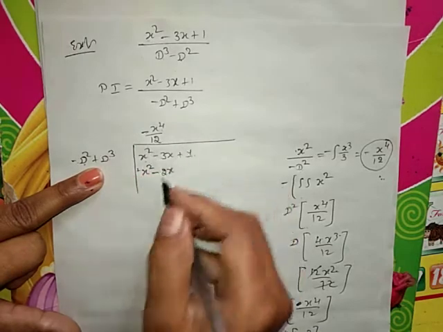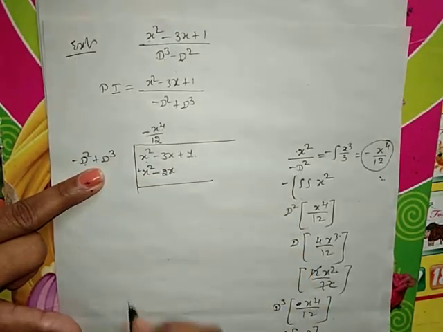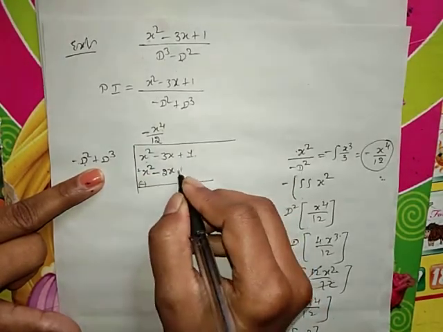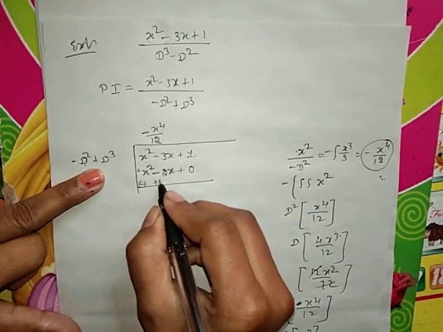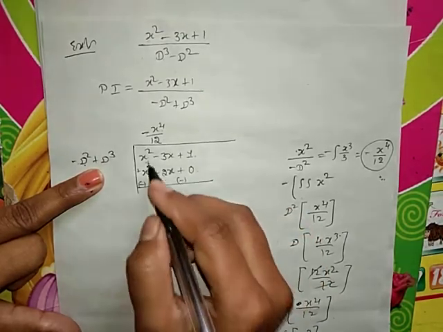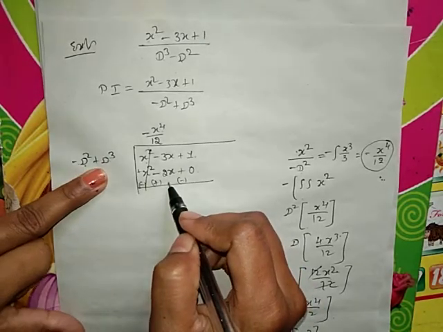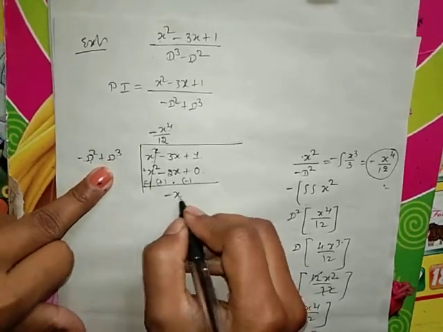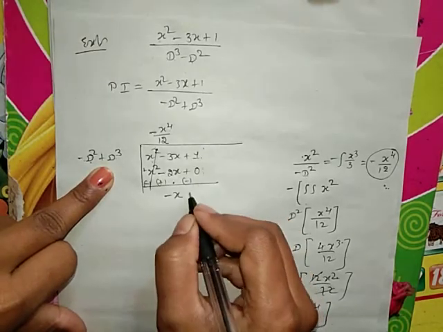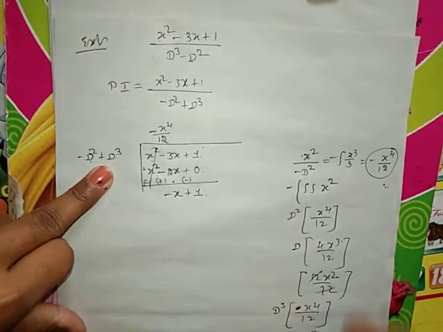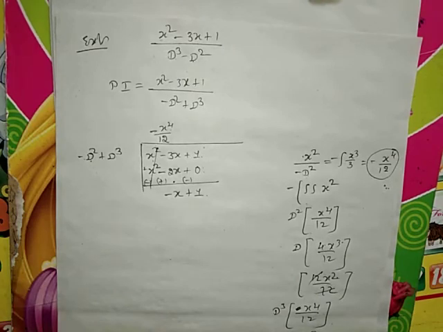So next term is not there, so stop the procedure there. Reverse the sign. If there is nothing, then it becomes 0. Reverse the sign. X square cancelled. Minus 3x plus 2x is minus x. 1 minus 0 is 1. Minus x plus 1.